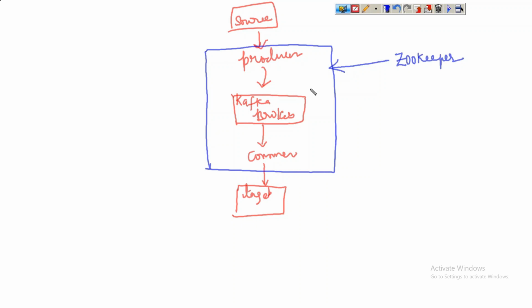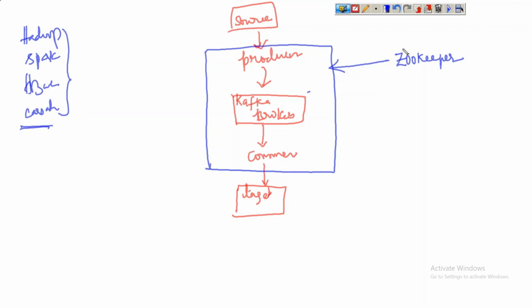So for any cluster in big data, if it is an HDFS Hadoop cluster, or HBase cluster, or Spark cluster, or Yarn cluster, which also comes under Hadoop, or Cassandra cluster, any cluster in a big data environment is being monitored by the Zookeeper.